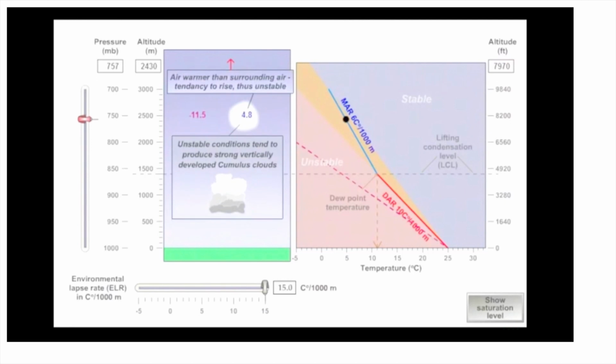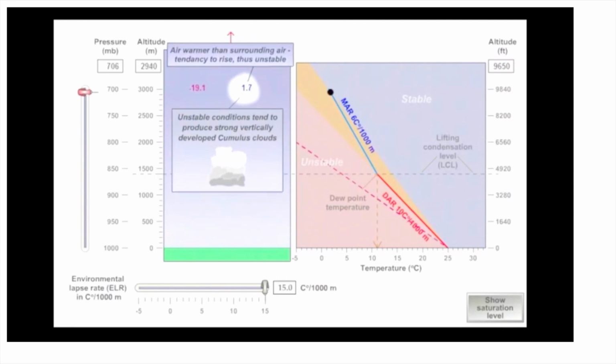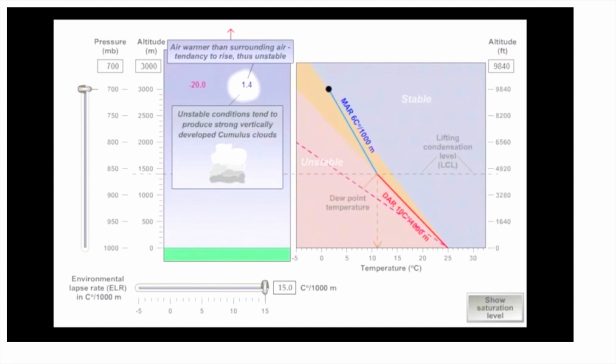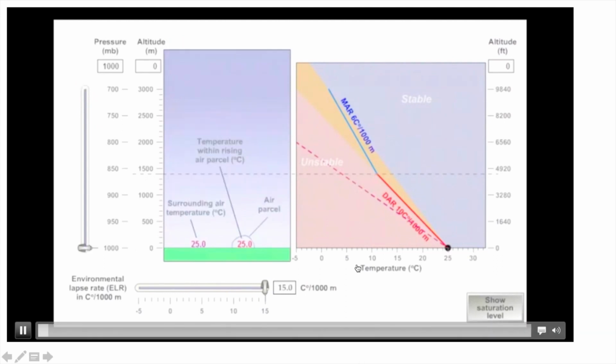Because of this unstable condition, it will develop into cumulus cloud or vertical elevated cloud, cumulonimbus clouds and all. It will turn into this.